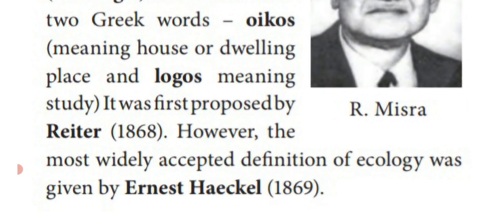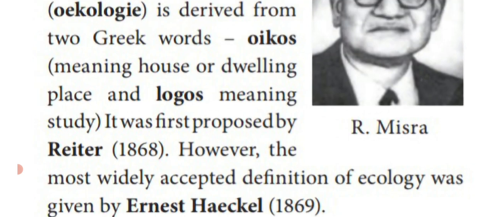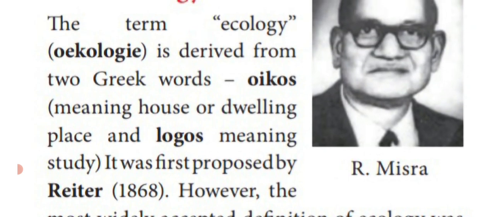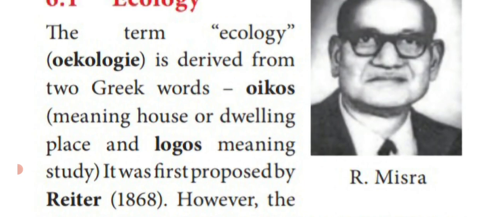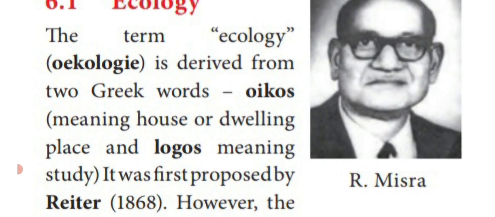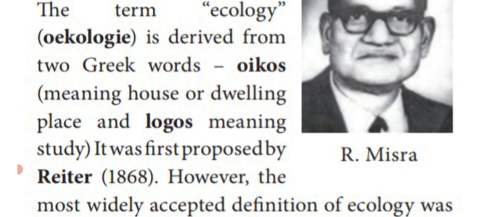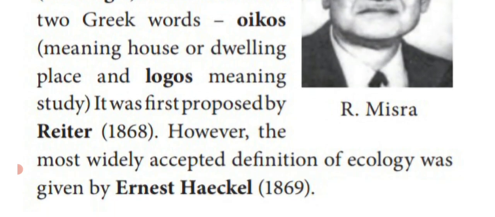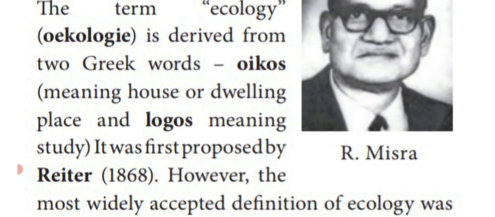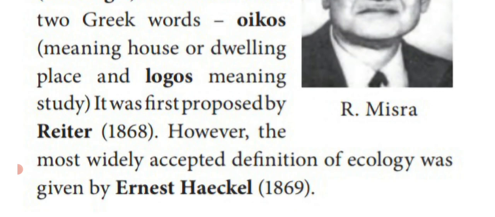So this word ecology was first proposed by the scientist known as Reiter in the year 1868. However, the most accepted definition was given by the scientist known as Ernest Haeckel in the year 1869.